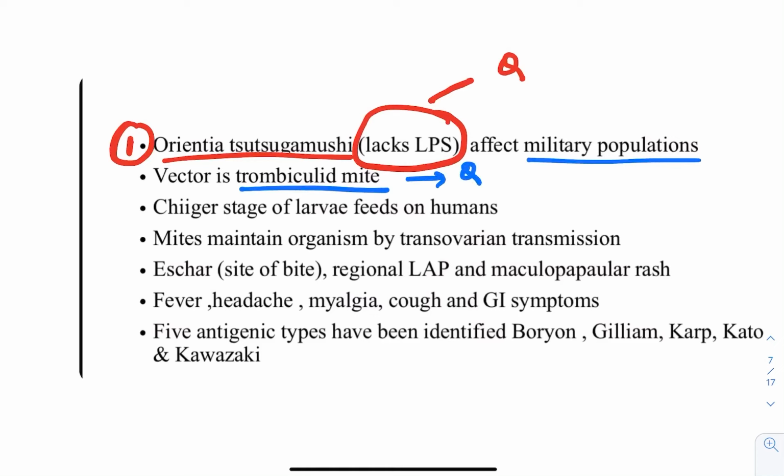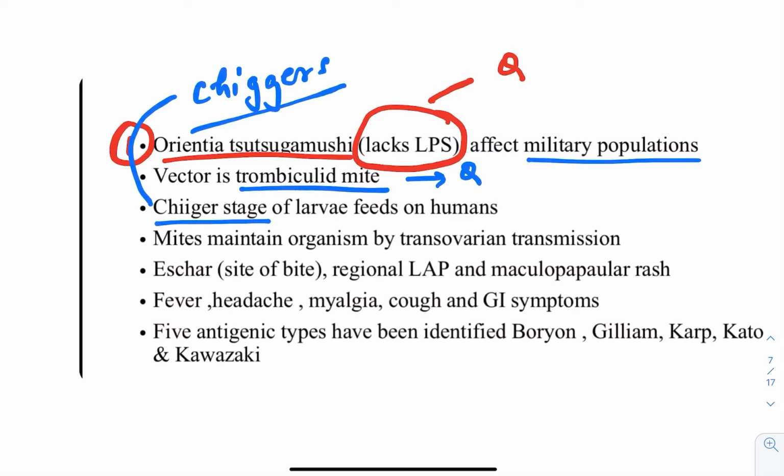Now, what is the name of the larval stage of this mite? You can remember the spelling like this: it is chiggers. That's why scrub typhus is also termed chiggerosis.